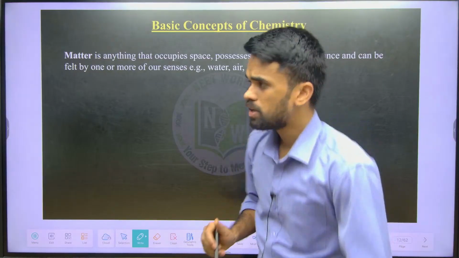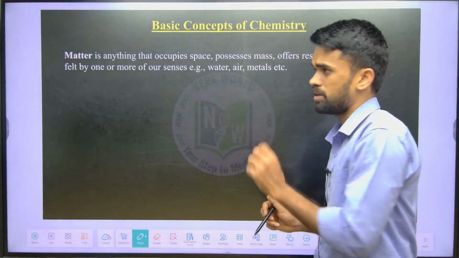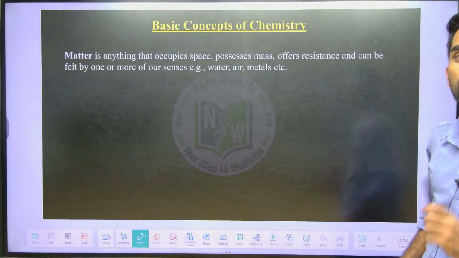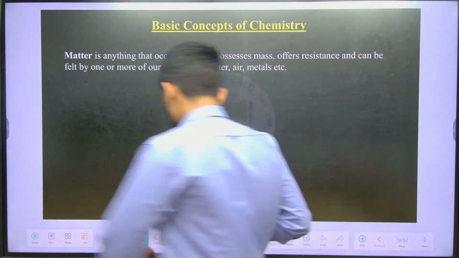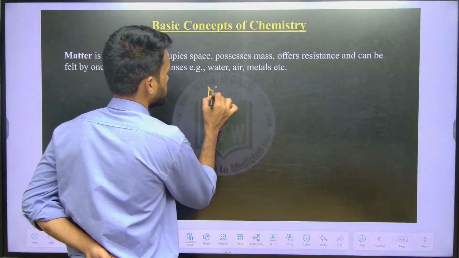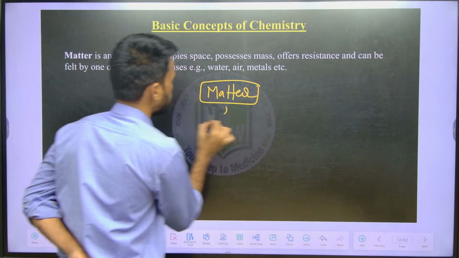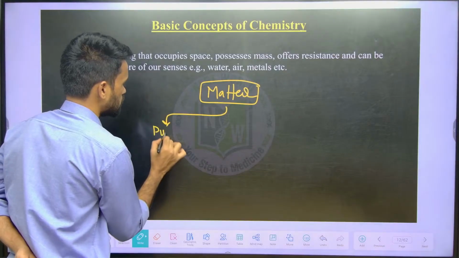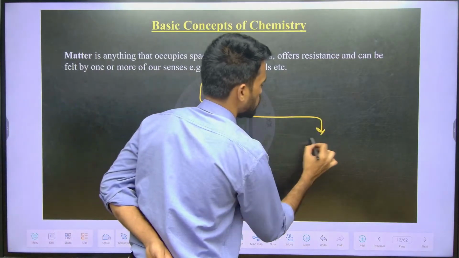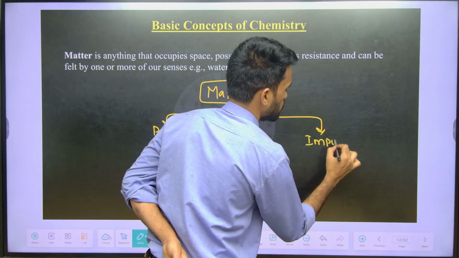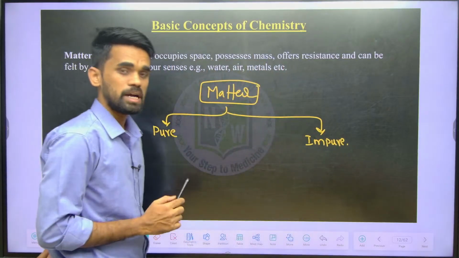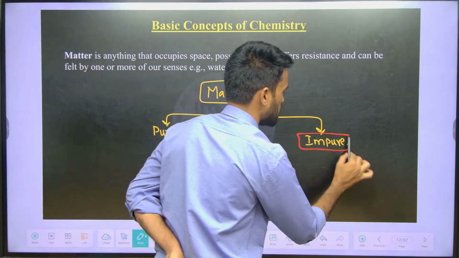Now, how can we classify this matter? Matter can be classified as pure substances and impure ones, pure and impure. This impure thing, I am considering as mixtures.